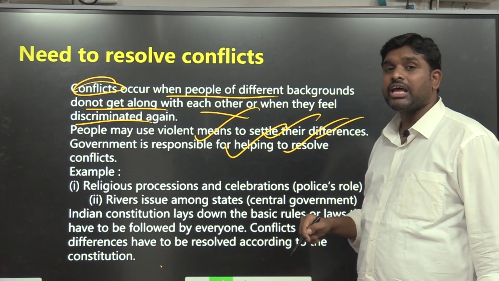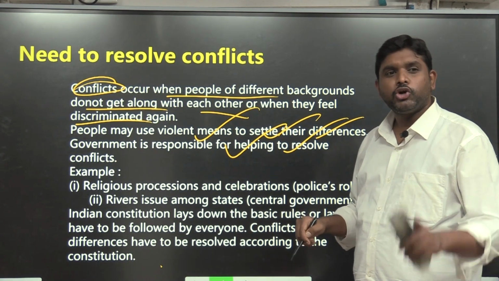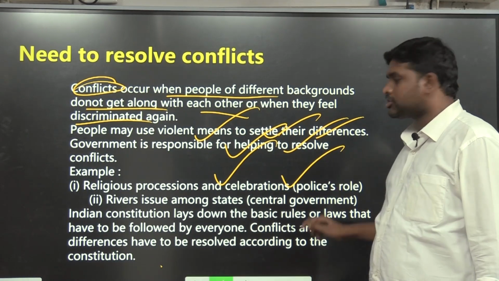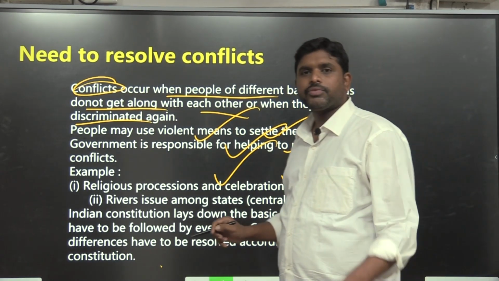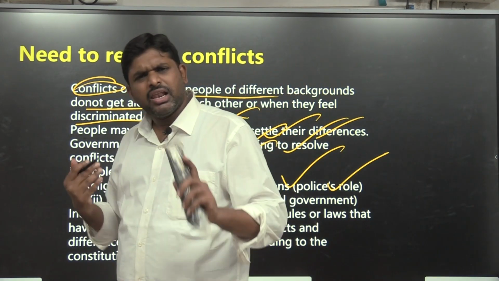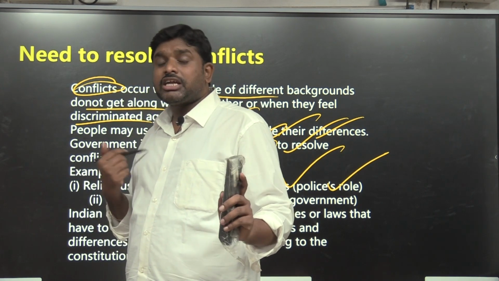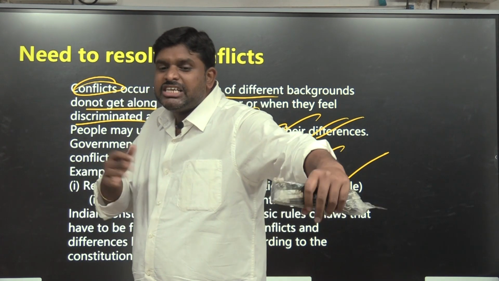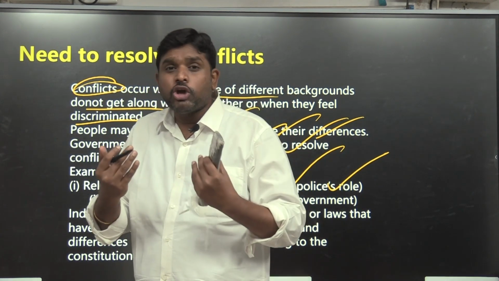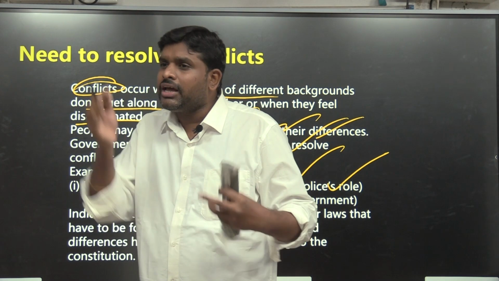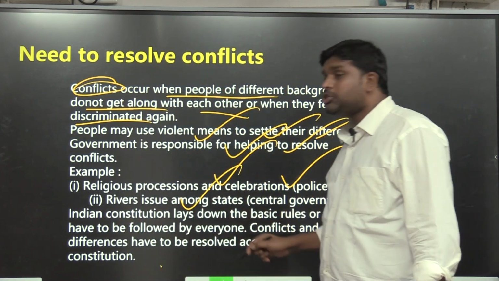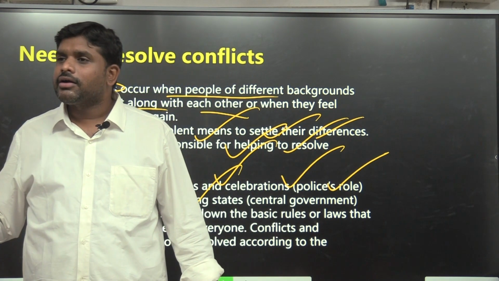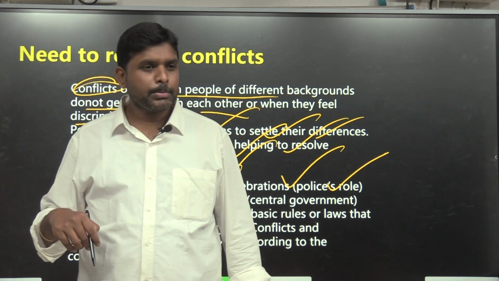Government is responsible for helping them resolve their conflicts. In religious processions and celebrations, the police role should be there. Like when two processions are happening, let them have the procession. It is the responsibility of the police. Both should not fight. Both should go in different directions. Both should not come together. Who should take care of these things? Police should. Then river issues among states, like the river dispute between Karnataka and Tamil Nadu over the Kaveri.